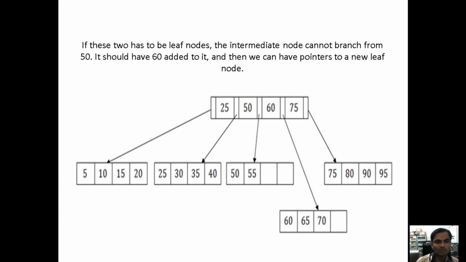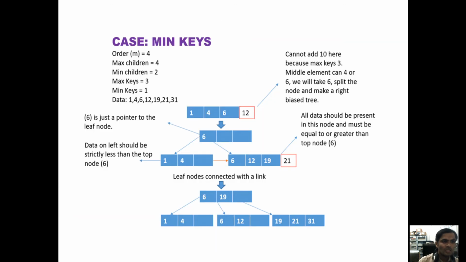One more example I want to give for your better understanding of the B plus tree. See here, 1, 4, 6, 12, 19, 21, 31, these are the search key values. I am taking a simple example: search key values 1, 4, 6, 12, 19, 21, 31. 1, 2, 3, 4, 5, 6, 7. Seven search key values will be there.